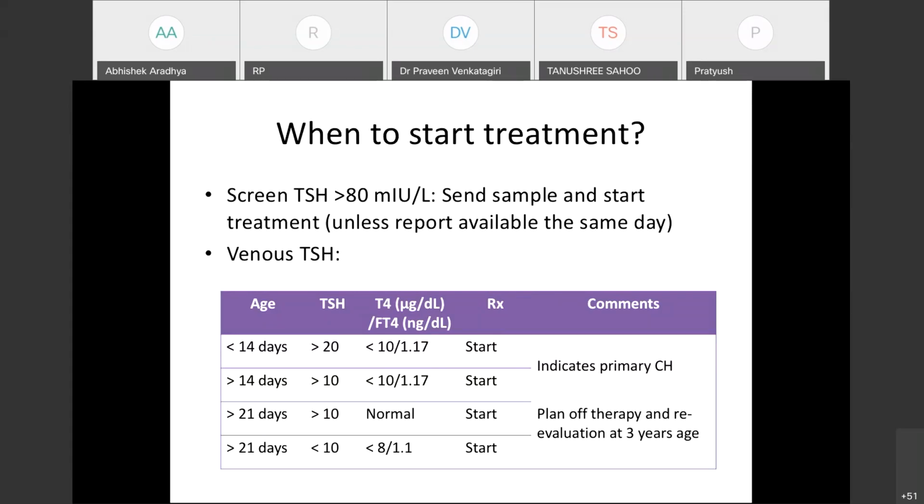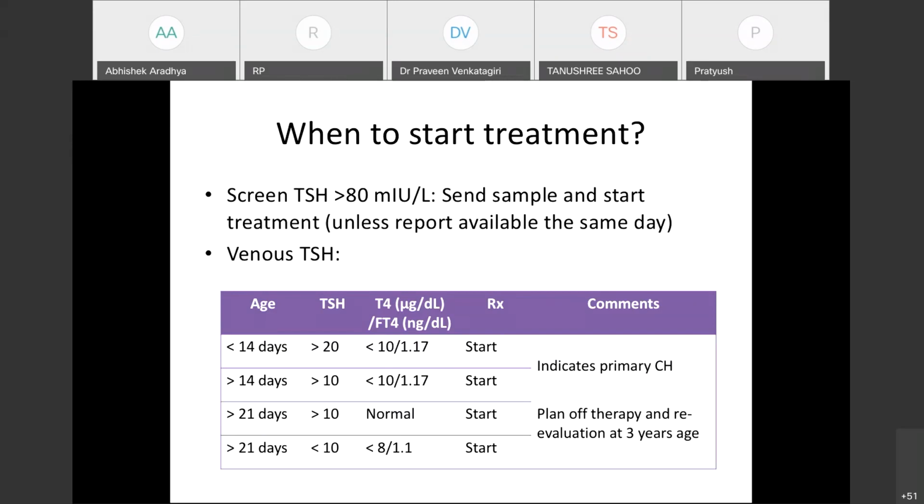So when the TSH is more than 20 or 10 based on the age, and T4 is less than 10, or free T4 of 1.17, we have to start treatment. All these situations indicate high probability of permanent primary congenital hypothyroidism.